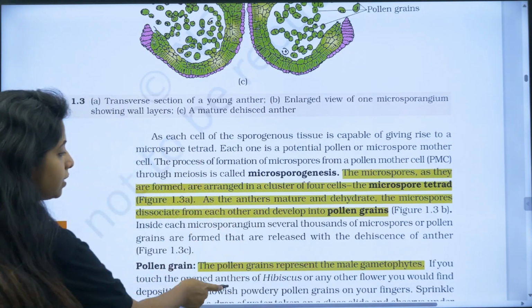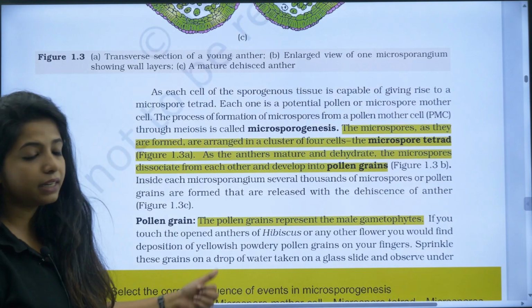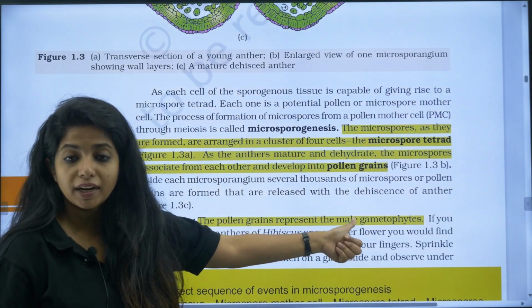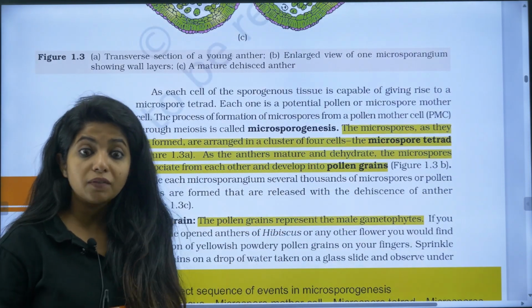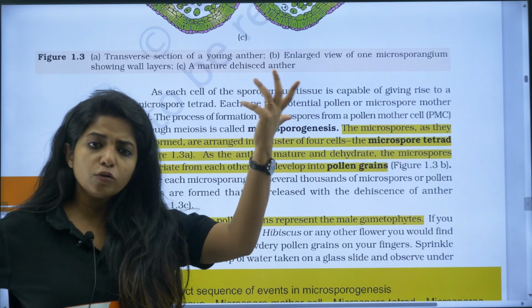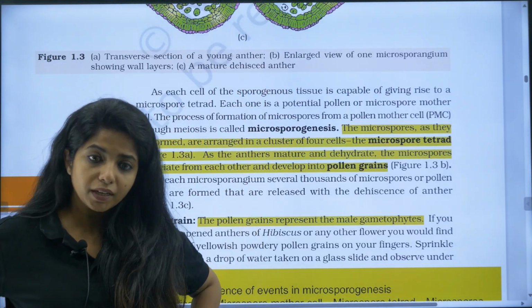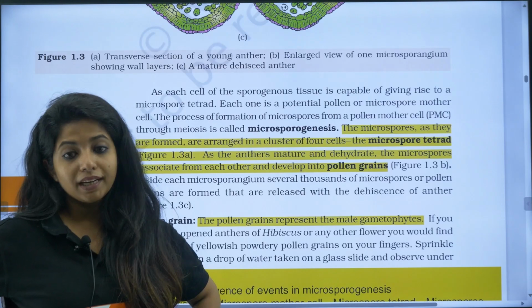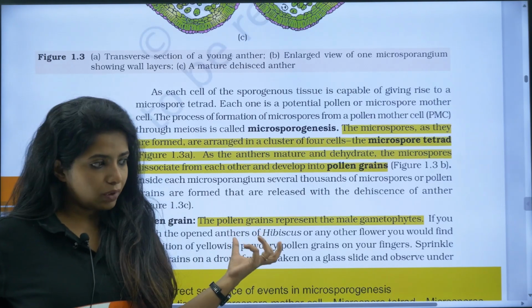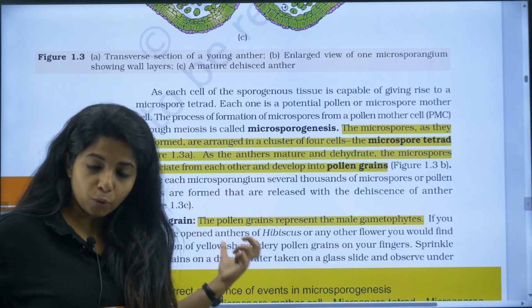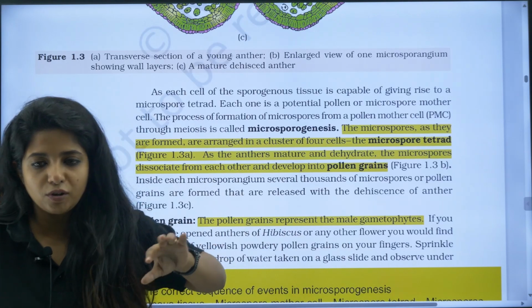Now, one very important thing: what is the male gametophyte? It is the pollen grains which are the male gametophyte. What do you mean by male gametophyte? The ones that will be forming the male gametes. So microsporogenesis is happening. Microsporangia is not the male gametophyte. No, it is the pollen grains. So after microsporogenesis is done, you get pollen grains. The pollen grains have the male gamete, my dear children.